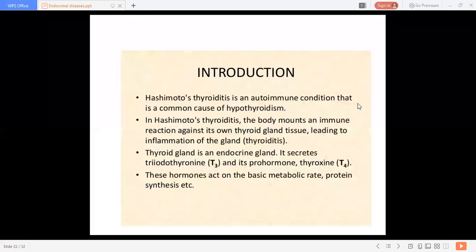In Hashimoto's thyroiditis, the body mounts an immune reaction against its own thyroid gland tissues, leading to inflammation of the gland. That is, we call it thyroiditis. The thyroid gland is an endocrine gland and it secretes T3 and T4. These hormones act on the basic metabolic rate, protein synthesis, etc.